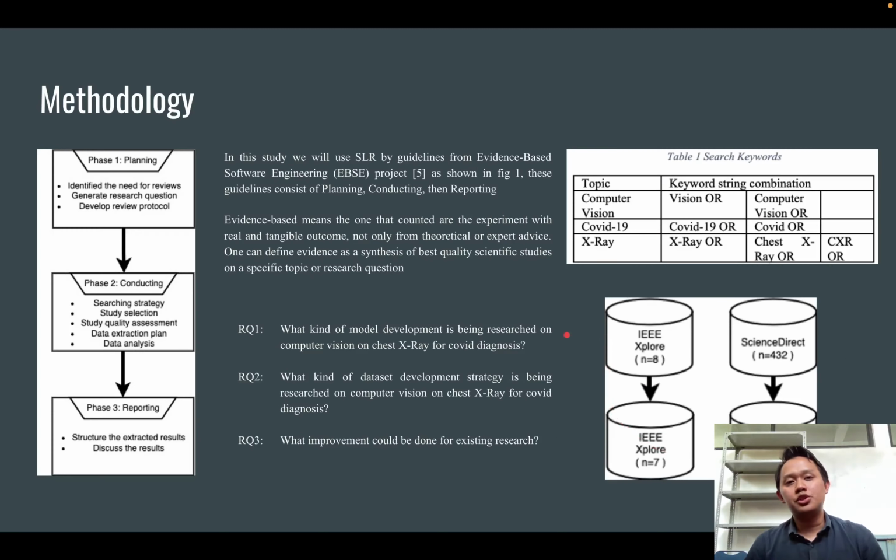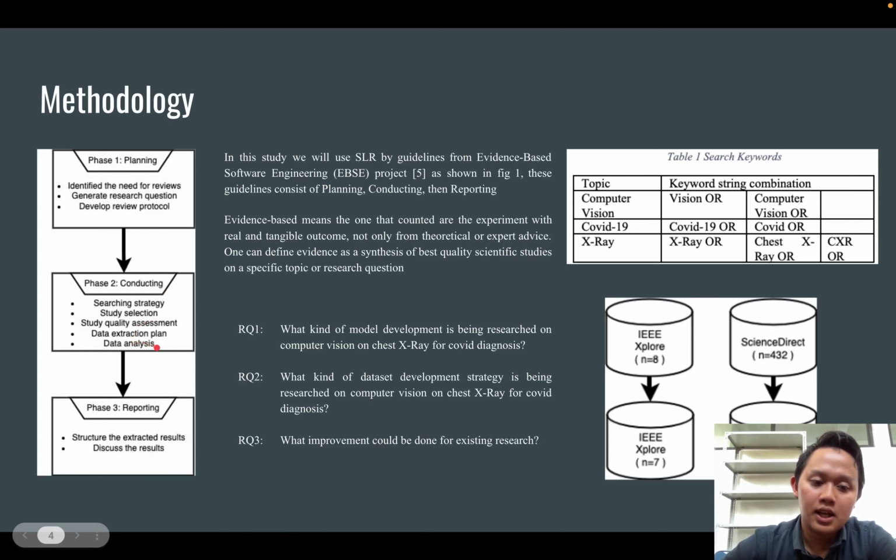The methodology for this research is a systematic literature review, following guidelines from evidence-based software engineering. Basically, evidence-based means that what is counted are experiments with real and tangible outcomes, not only theoretical work or expert advice. There are three main stages. First is planning: identify the need for reviews and generate research questions. Then conducting: searching strategy, data extraction, and data analysis. And the third one is reporting.